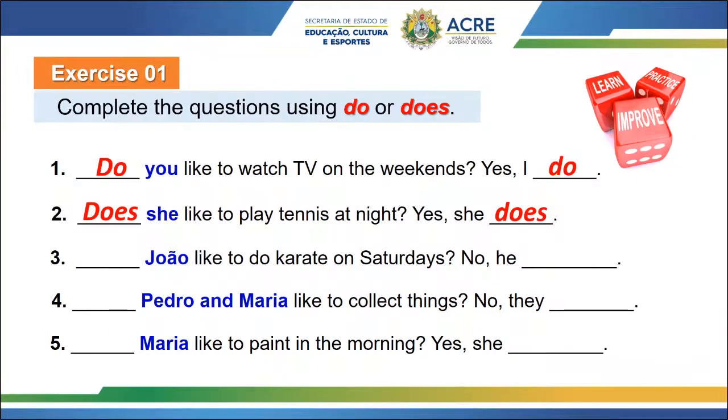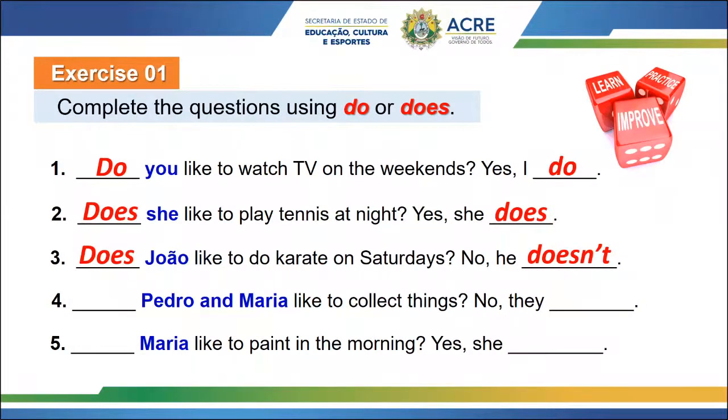Do João or does João like to do karate on Saturdays? Let's see. Does. Perfect, guys. So, let's repeat. Does João like to do karate on Saturdays? No, he doesn't. Perfect. Do you remember the negative form of the simple present?